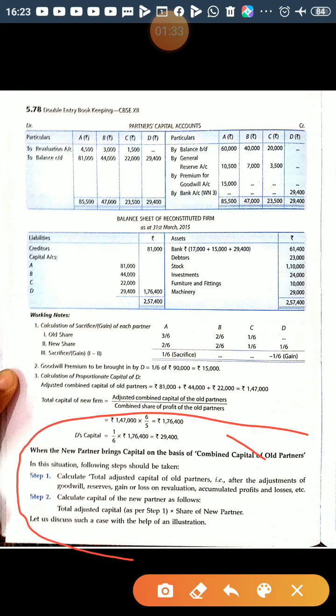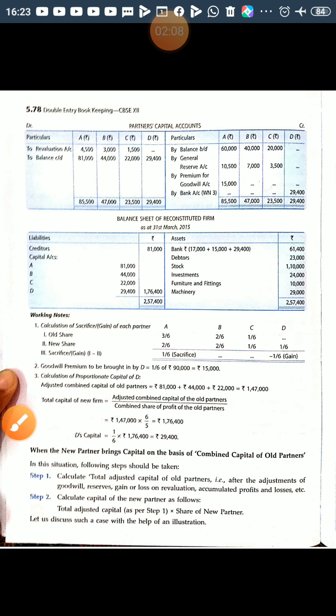You note down in your notebook, when the new partners bring capital on the basis of combined capital of old partners, there is no need to calculate the total capital of the new firm. You directly calculate the proportionate capital on the basis of the total adjusted capital of the old partners. So the first step is to calculate the total adjusted capital of the old partners, and the second step is total adjusted capital multiplied by the share of the new partner.